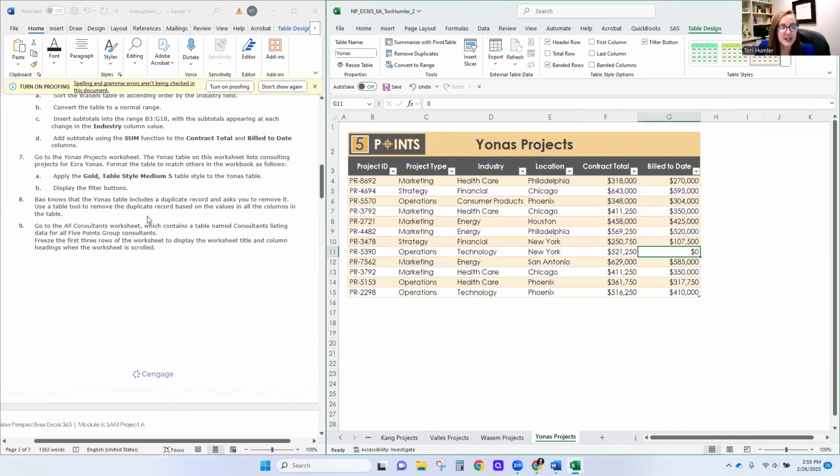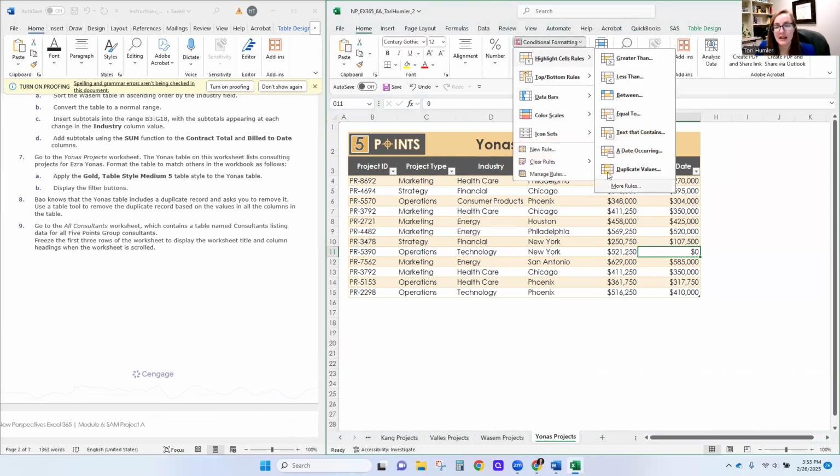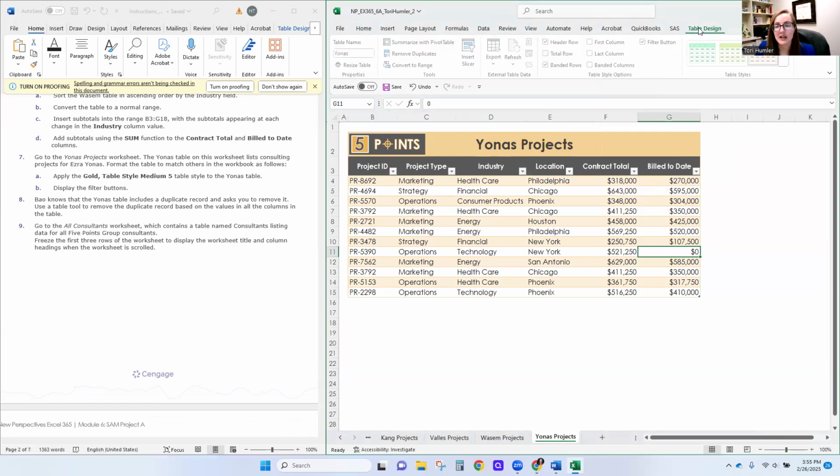Step 8, Bow knows that the Giannis table includes a duplicate record and asks you to remove it. So we're going to use the table tool to remove duplicate records. Once again, this is different than conditional formatting. Conditional formatting would highlight a duplicate value. We want to actually remove it.